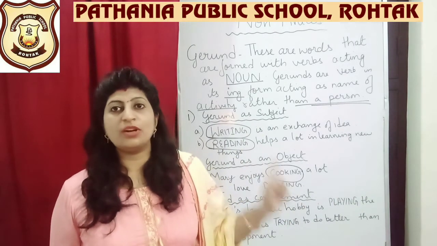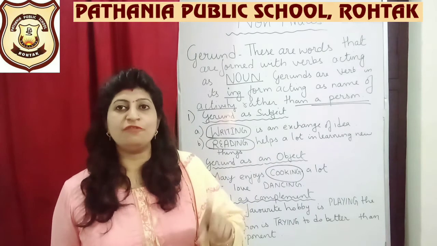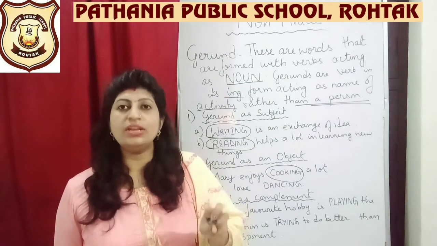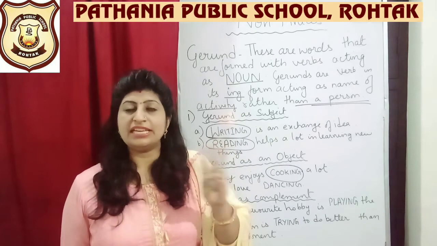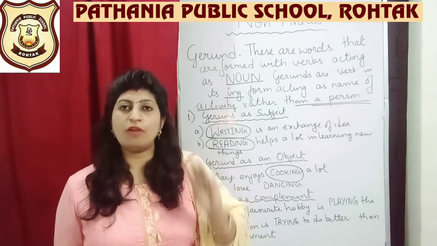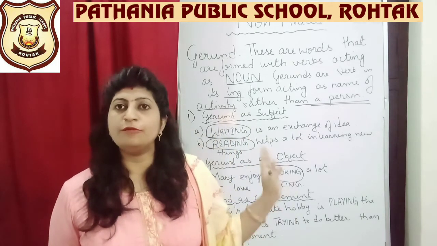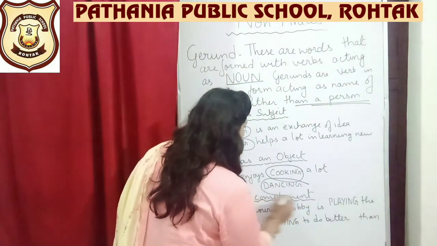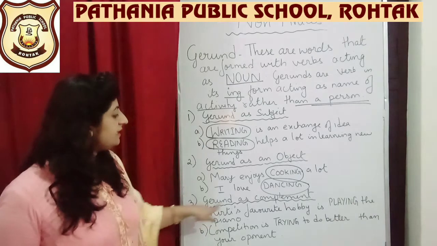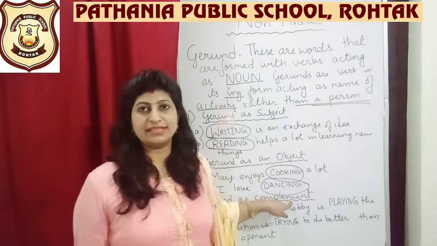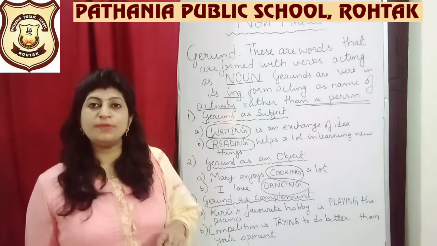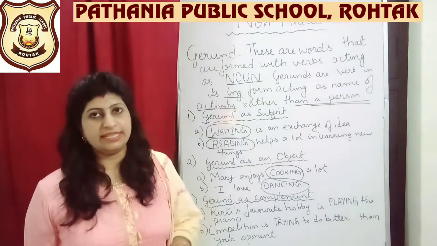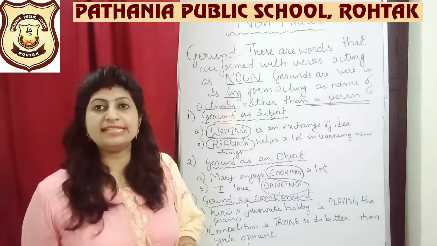Dancing is gerund because it is a verb in the ing form and because it is acting like a noun, it is a name of the activity. So all the three aspects of our definition have been fulfilled by this verb. Next is gerund as complement. Now gerund can also be used as a complement in a sentence and we will see some examples.